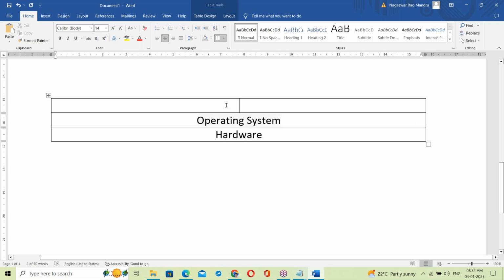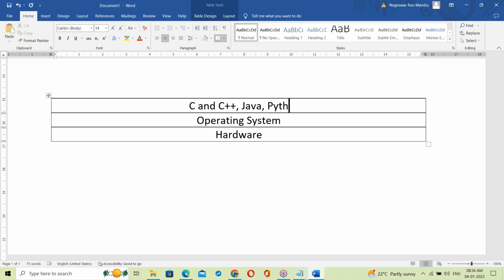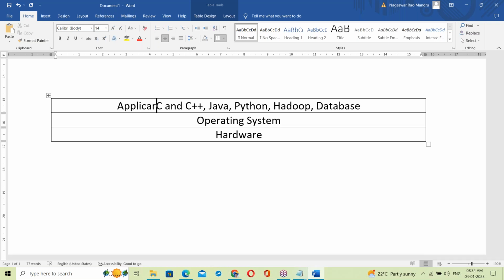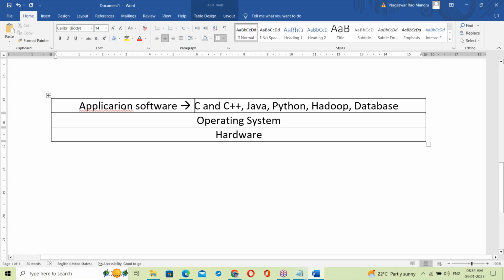On top of the OS, all the programs run: maybe C programs, C++ programs, Java programs, maybe Python scripting, maybe Hadoop, maybe a database, maybe any tools. All are running on top of the OS. These are all application software.